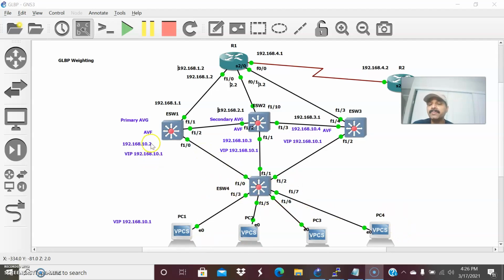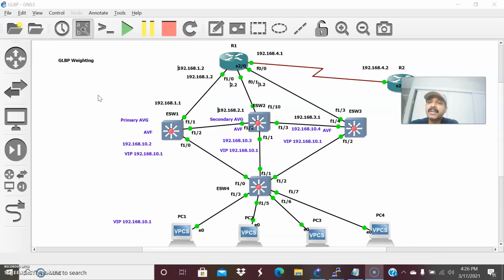That is the function of the AVG, and the AVF is used for forwarding the traffic sent to the virtual MAC address to the individual clients. The load is distributed sequentially and evenly. The first client gets MAC address 01, the second 02, the third 03, then again 01. So it goes evenly in a round robin fashion. That is the default behavior of GLBP.